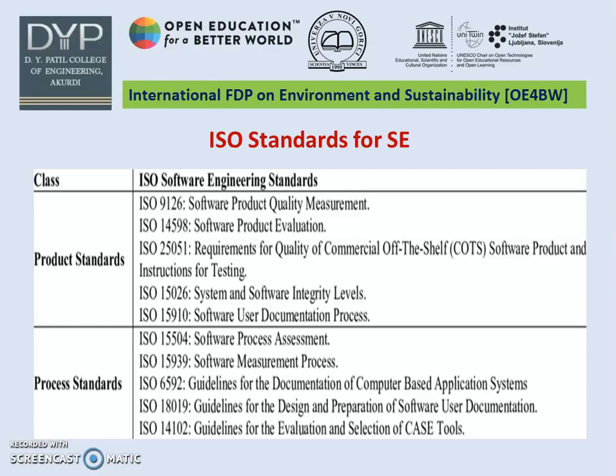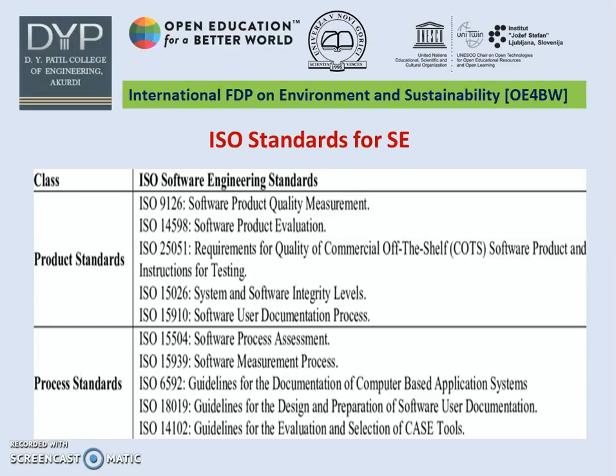ISO 14598 is software product evaluation. ISO 25051 gives the details about the requirements of quality of commercial off-the-shelf, that is COTS, software products and instructions for testing. ISO 15026 is system and system integrity levels. ISO 15910 is software user documentation process.